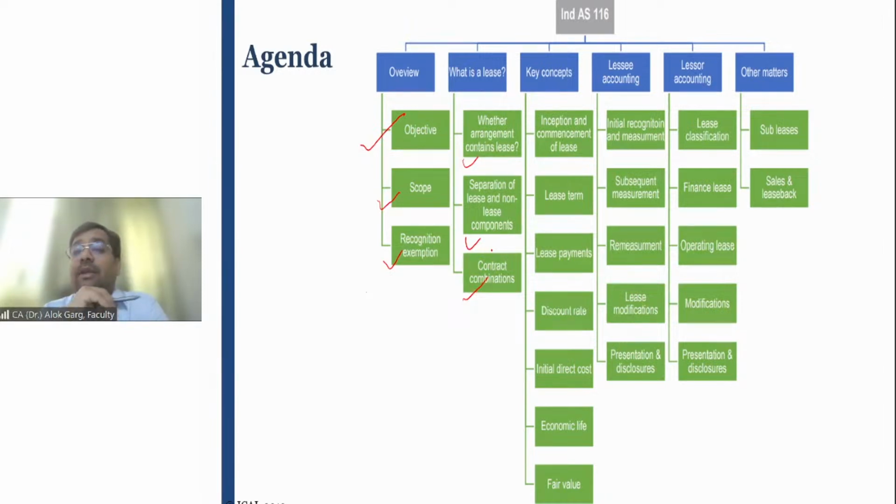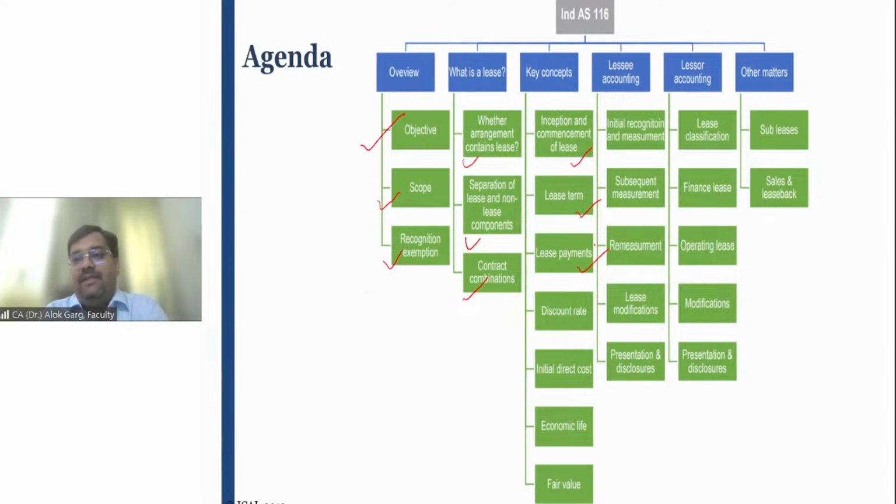Then we will be talking about the key concepts, like what is meant by inception of the lease and what is meant by commencement of the lease. Then what is meant by lease term? Because in the leases standard, the identification of the lease term is important, because lease accounting has to happen on the basis of the lease term.